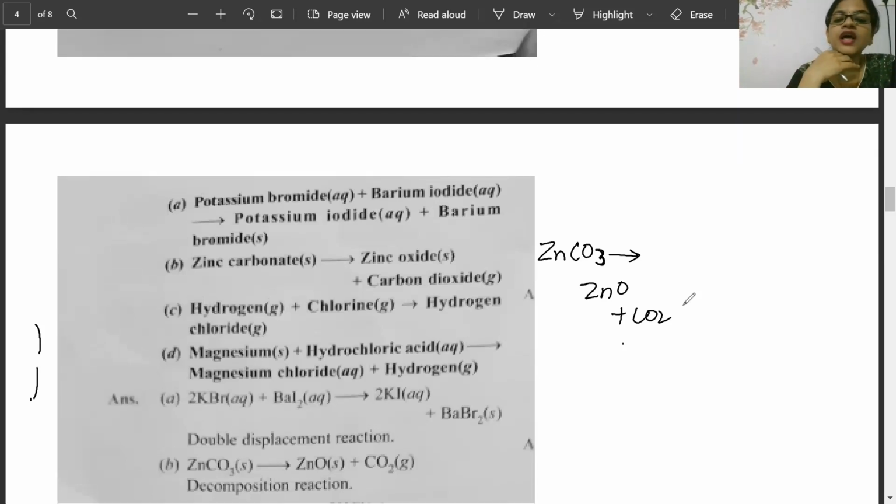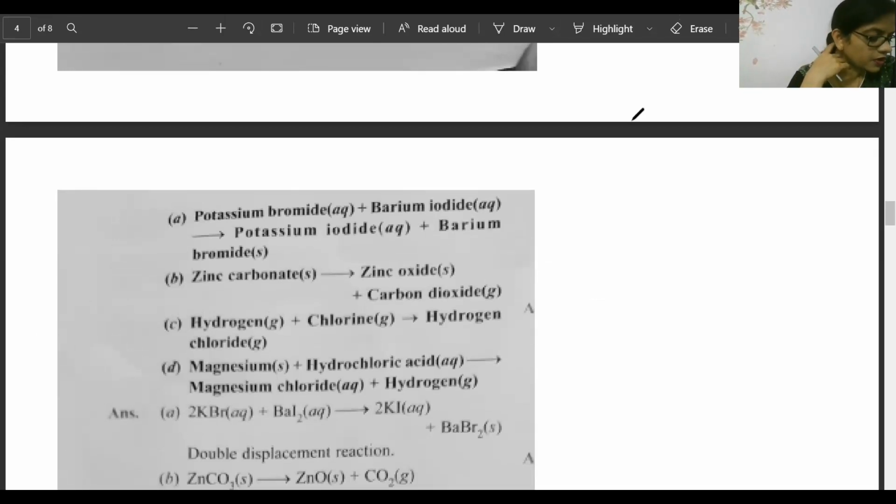Go for the third one, hydrogen gas and chlorine gas. It is giving hydrogen chloride. Very, very easy. H2 plus Cl2. Bhumi is giving answer. Kritika gave the answer. Saranya gave the answer. It's a type of combination reaction. Correct. Pavitra gave the answer.